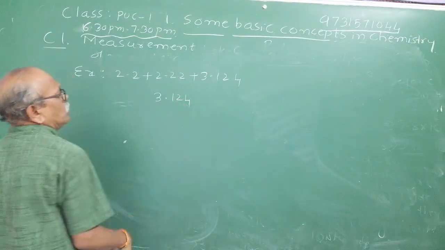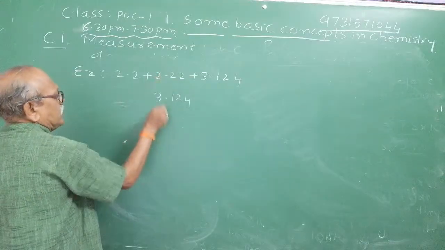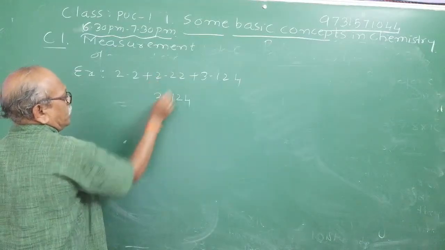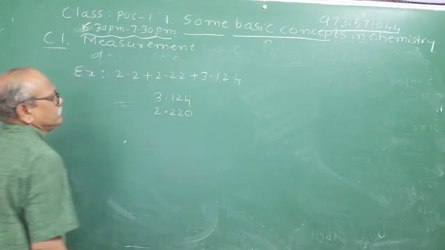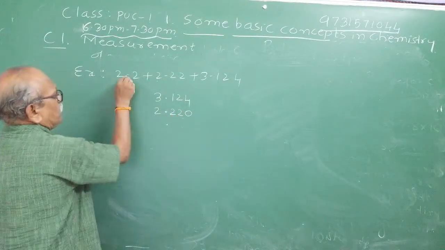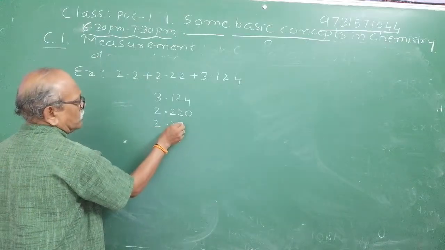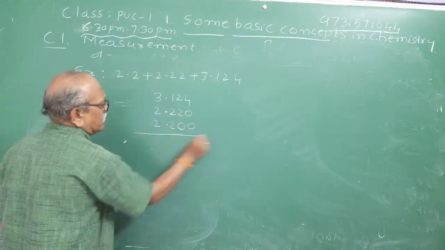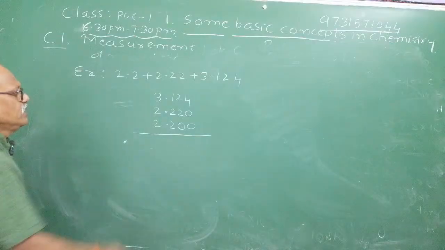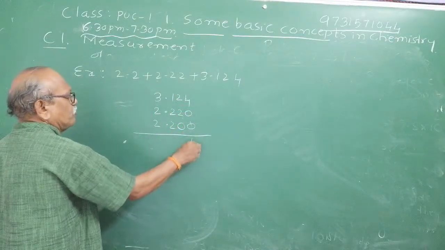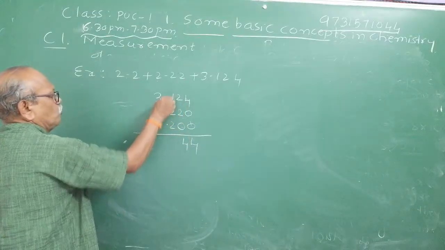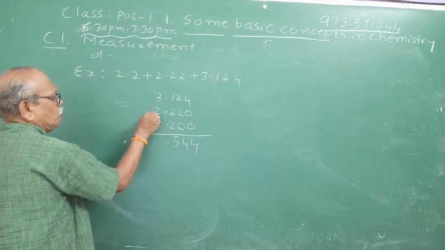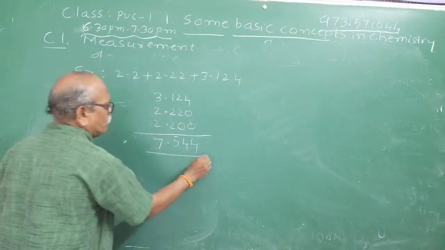3.124. Write the whole number first. Put the decimal point. Second number, 2.22. Wherever digits are missing, you write 0. Now put the decimal point first, 2.2. Wherever numbers are missing, you write them as 0. Right? Now add them. 2 plus 2, 4. Decimal part: 2 plus 2, 4 plus 1, 5. 2 plus 2, 4 plus 3, 7. So 7.544.